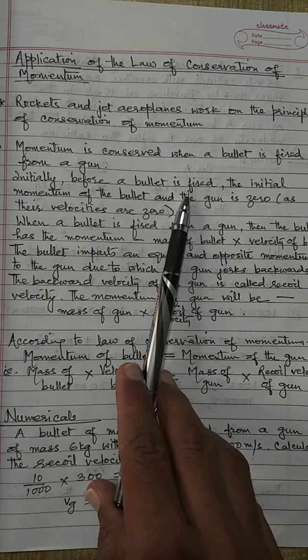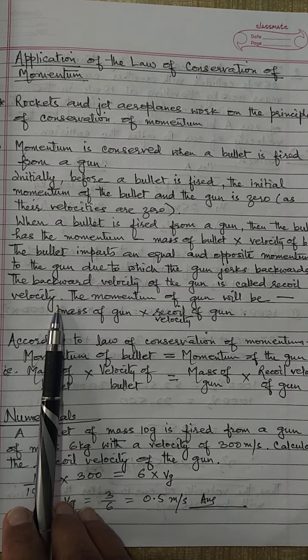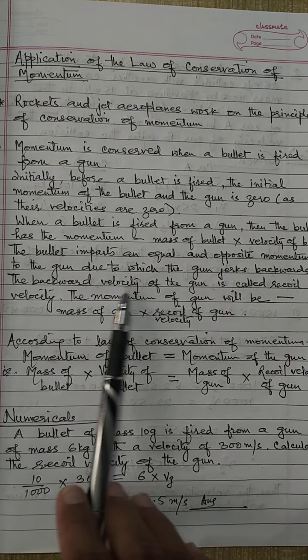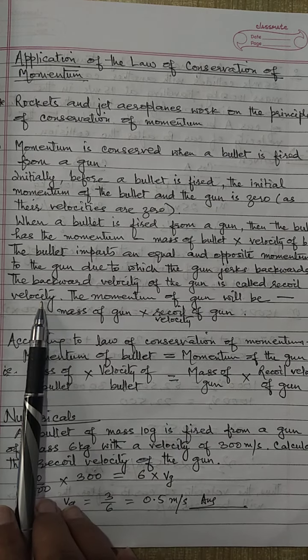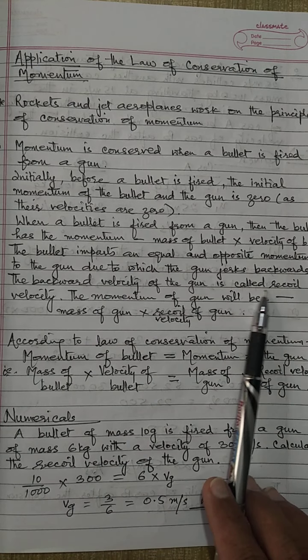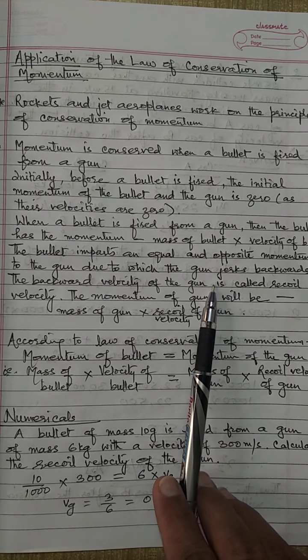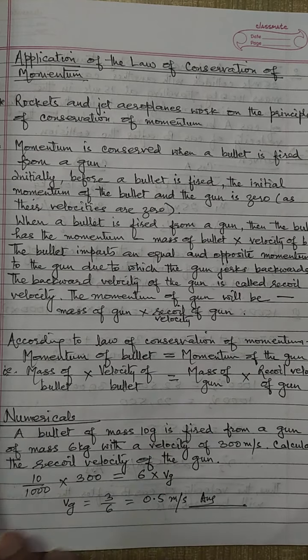The bullet imparts an equal and opposite momentum to the gun, due to which the gun jerks backwards. The backward velocity of the gun is called recoil velocity. Please note that this recoil velocity of the gun is always opposite to the velocity of the bullet.